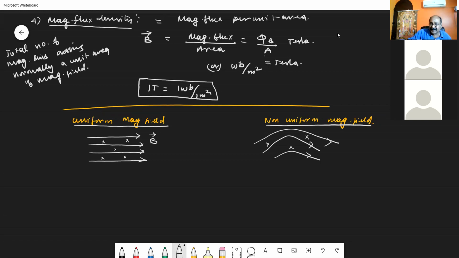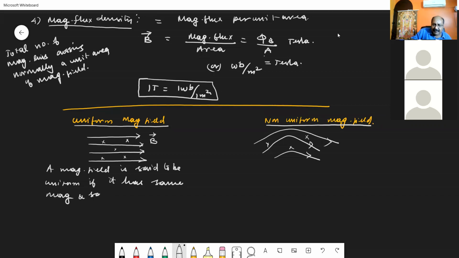Clear? So let us first define: what do you mean by a uniform magnetic field? See, I can say like this. A magnetic field is said to be uniform when it has the same magnitude and same direction at all points in the given region. சரியா? magnetic field உடைய strength அப்படின்றதோ எப்படி இருக்கு?